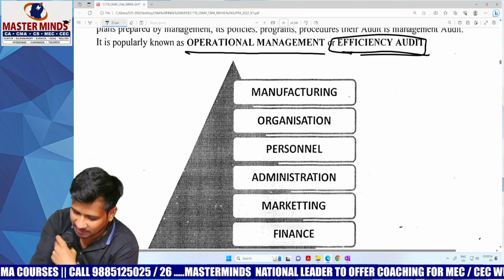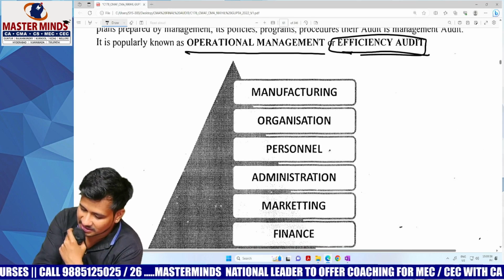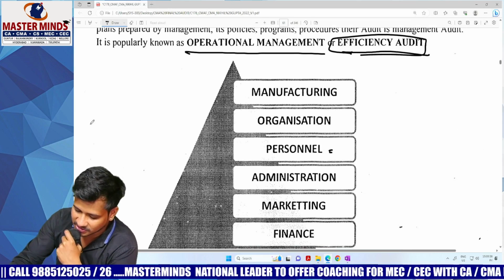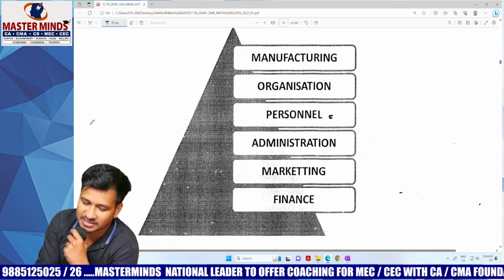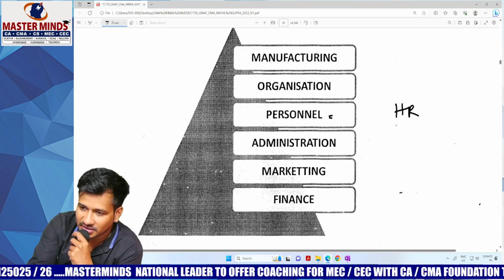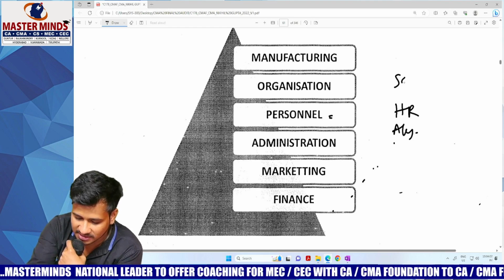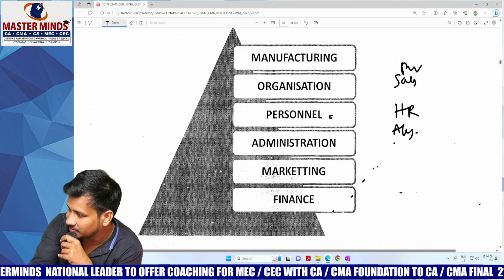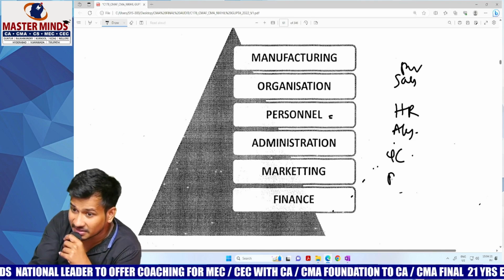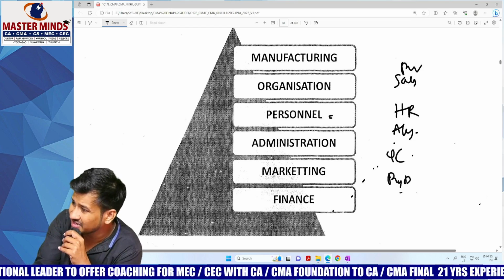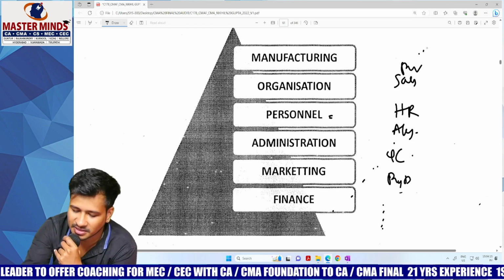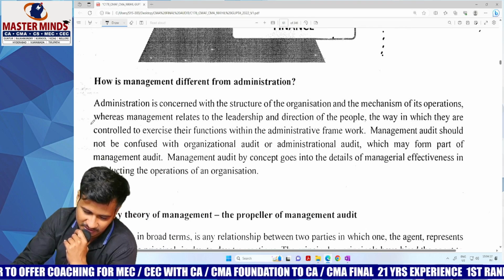So manufacturing department, organization department, personnel, that is the staff department, administration department, marketing department, finance department, HR department, accounts department, of course accounts and finance are one and the same, sales department, purchase department, quality control department, research and development department. Getting my point, everybody? Like that, you might have many other departments in a management.